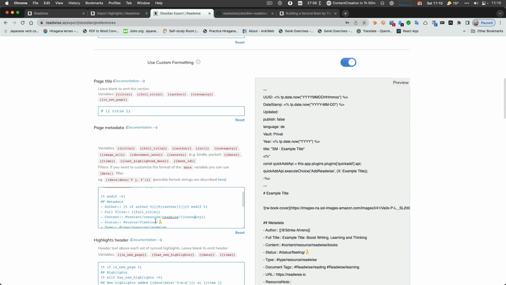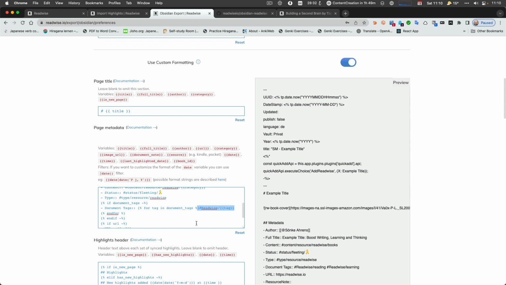And that's this. And if there are tags, I will do something different. I will add a tag, but I will do a Readwise in front of it. So I have a tag, for example, for Japan. I have Readwise Japan. This distinguishes that tag, which is coming from a highlight or from a highlighted source, from the tags I have in my vault by default, which is Japan.